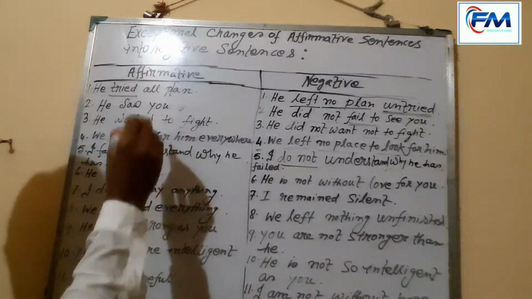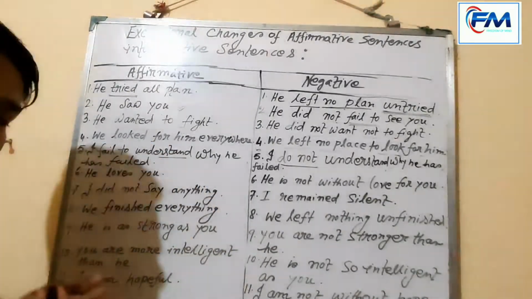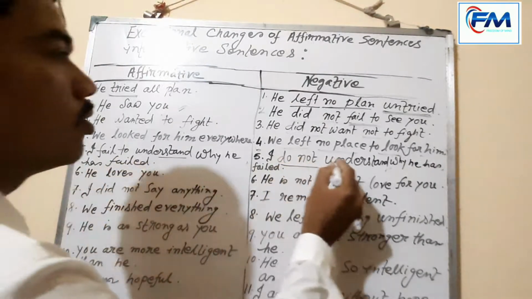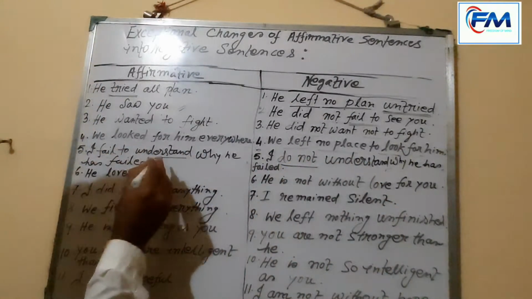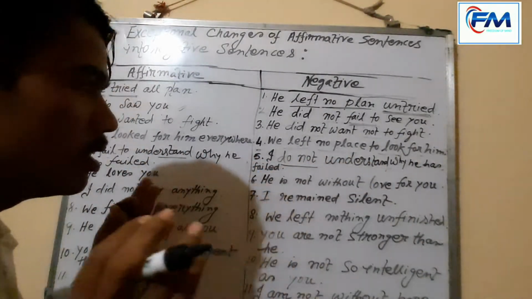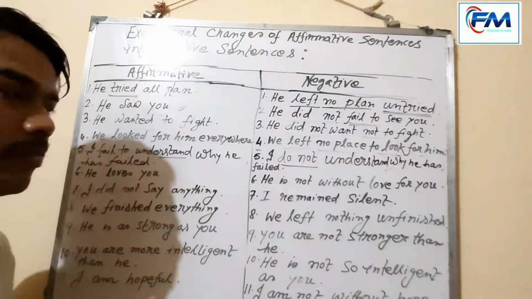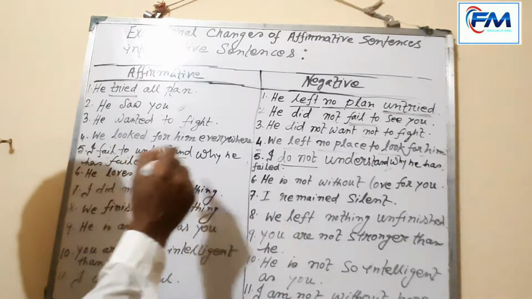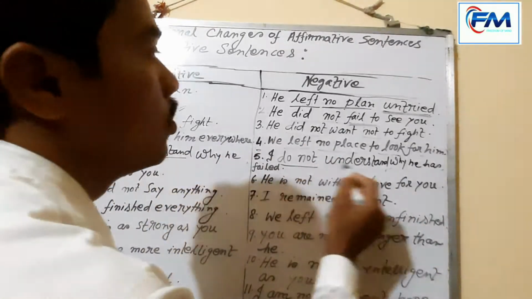This is an affirmative sentence, in an affirmative sense, and I have changed it into a negative sense. I do not understand. Fail to understand. Do not understand. The meaning is also the same. Fail to understand. When I make it into negative, it becomes: do not understand.